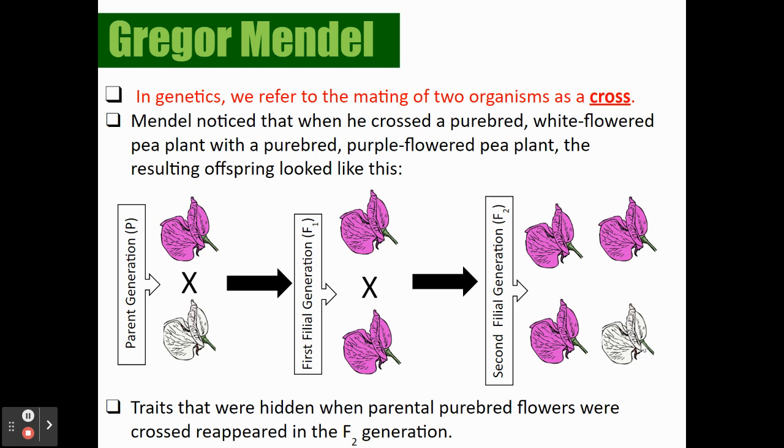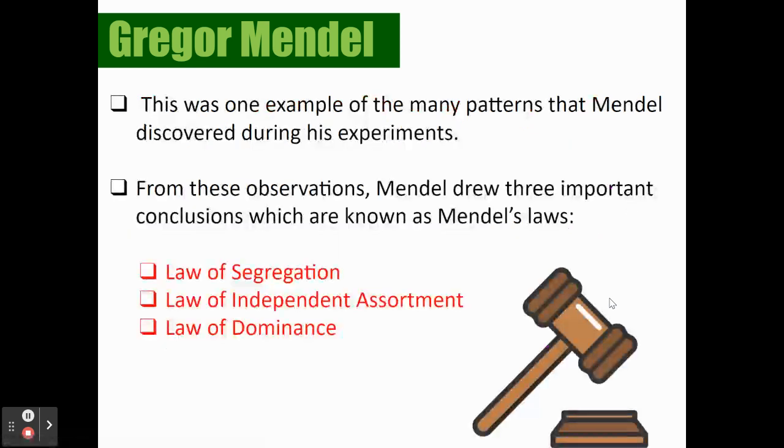So how did this happen? So he figured out that traits were hidden when the parental purebred flowers, these guys up here, were crossed and reappeared in the F2 generation. So if you ever heard the term skipping a generation, that's what happened. Okay. So this was one example of many patterns that he noticed. And during his observations, he drew some really important conclusions.